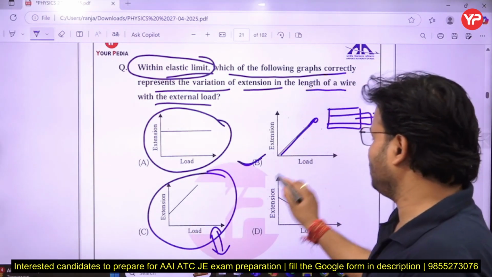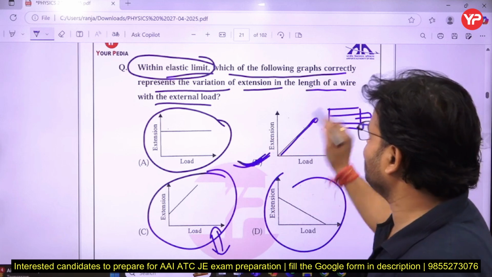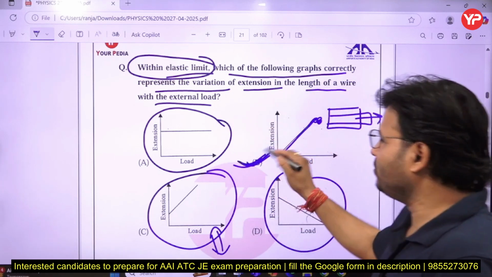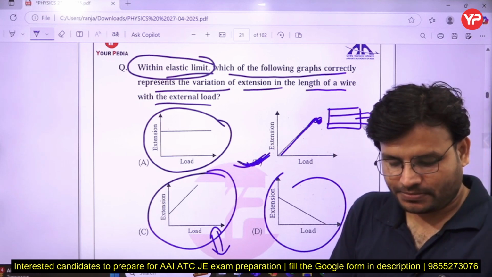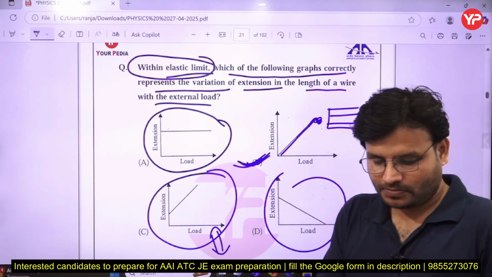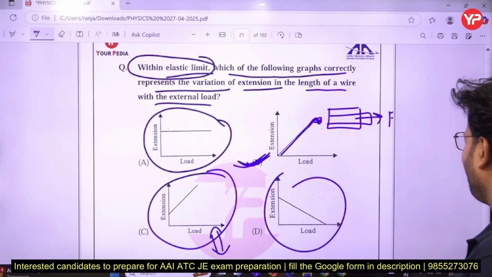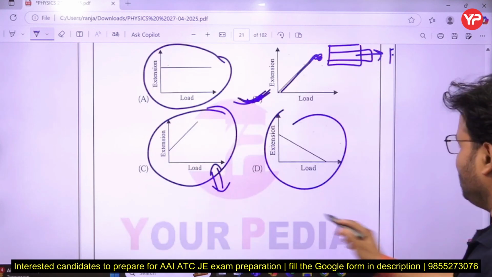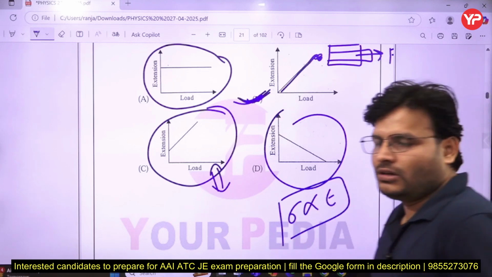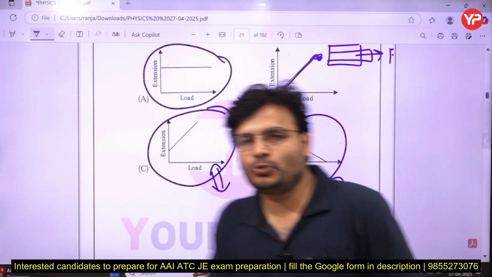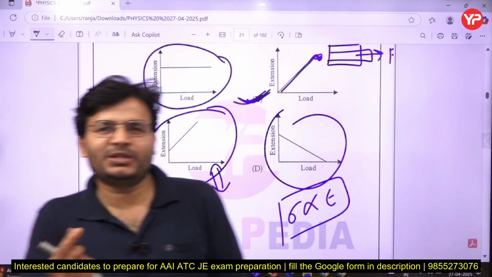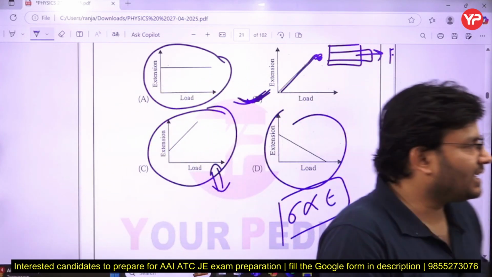Here the proportional limit takes place up to the elastic limit. So the correct answer is B for Bombay. Even from Hooke's law, stress is proportional to strain till the proportional limit, but in certain cases we can say up to the elastic limit, because the gap between the proportional and elastic limit is very, very less.